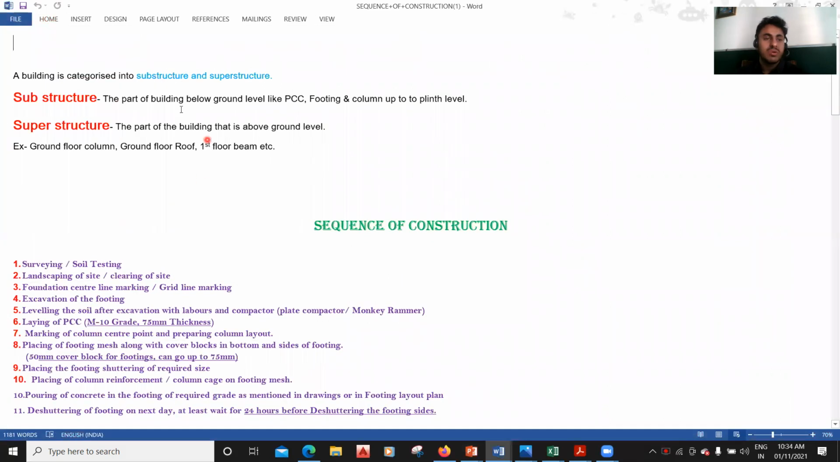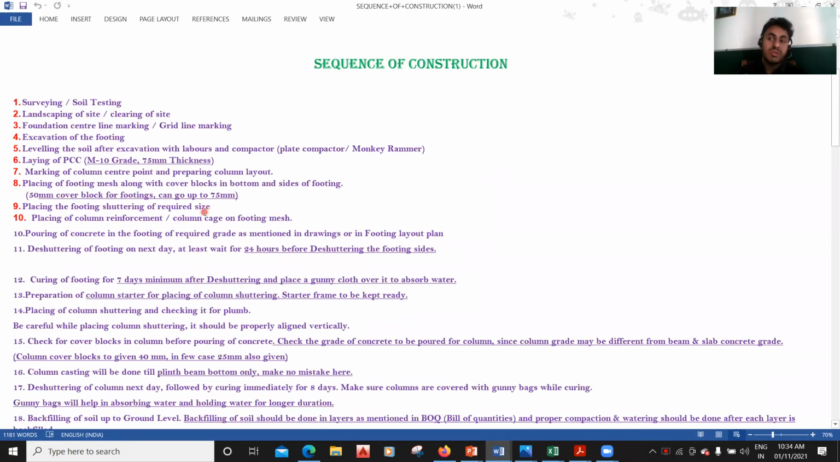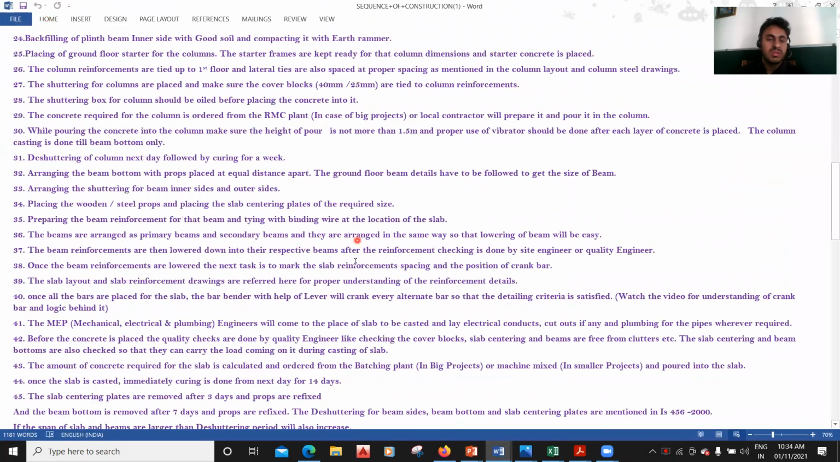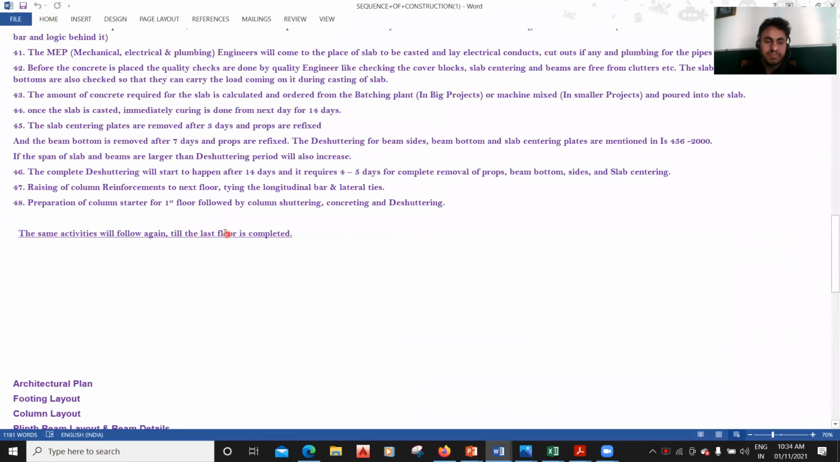And also I'll be sharing one more file called sequence of construction. Let us say you got a job as a site engineer. What is the first thing that you're going to do? How are you going to check the reinforcement? What is cover block? Each and everything I've explained here. So I'll be sharing this as well, and in this way you can understand all these things.